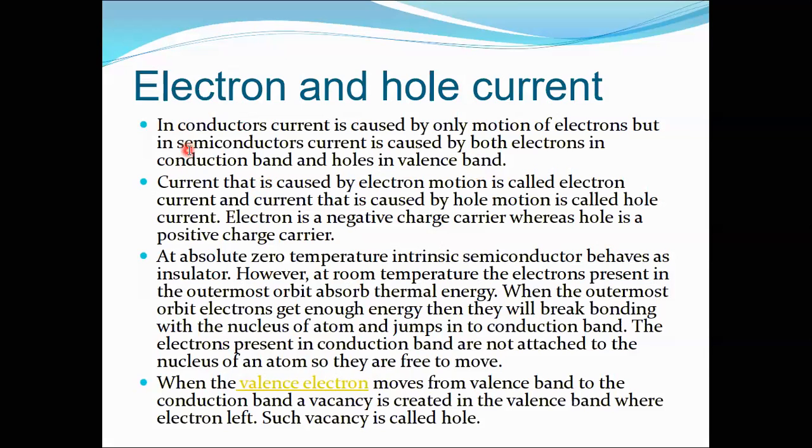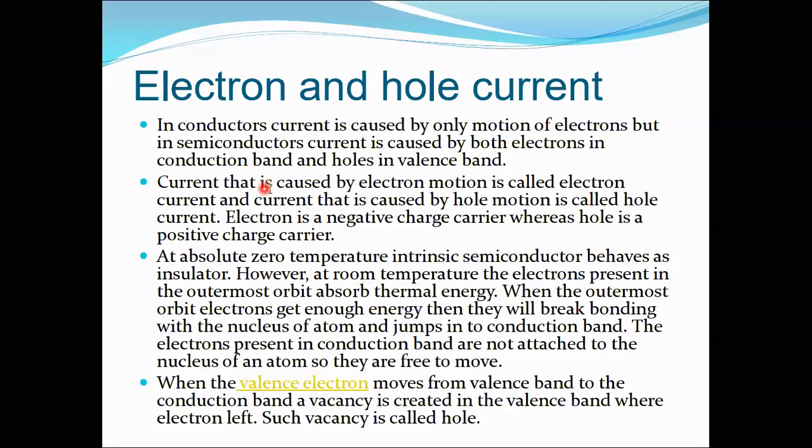Okay, so if we go one by one point, then I will explain it. In conductors, current is caused by only the motion of electrons because their electrons are free. But the semiconductor current is caused by both electrons in the conduction band and holes in the valence band. In the previous lecture, we discussed that electrons exist in the conduction band and holes exist in the valence band. That's why there will be electron current and hole current both in a semiconductor, right?